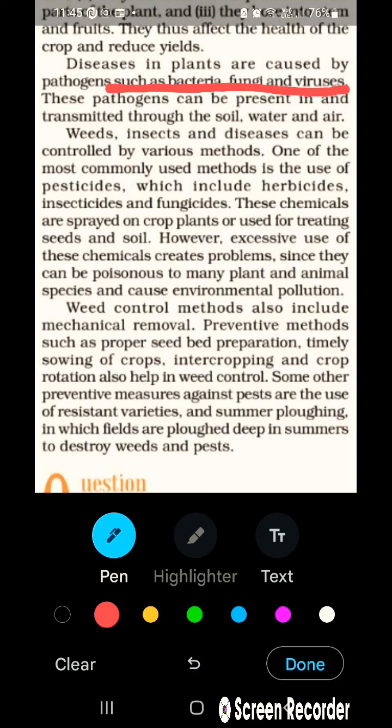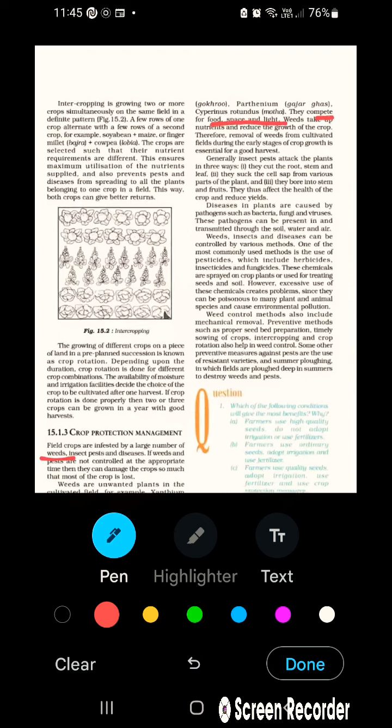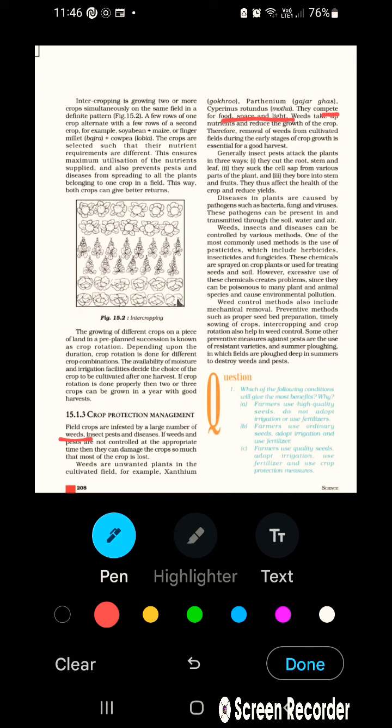So let us recap once more what we have learned here. We have learned some examples of weeds like Xanthium and Parthenium, and what is a weed? A weed is an unwanted plant that competes with the main crop for food and space and reduces the growth of the crop. We have learned about the three ways by which insects infect the crop. First, they cut the root, stem, leaf, they bore into the fruit, and also they suck the cell sap. Cell sap is the cytoplasm.